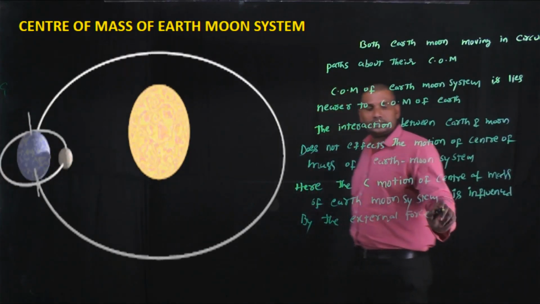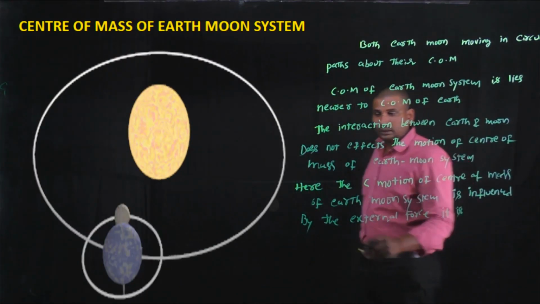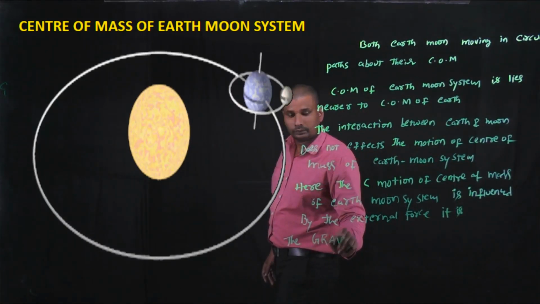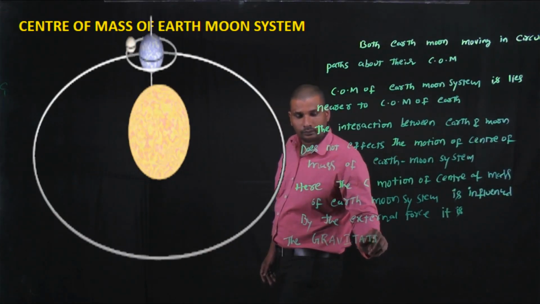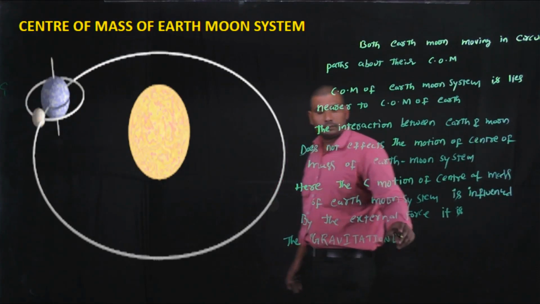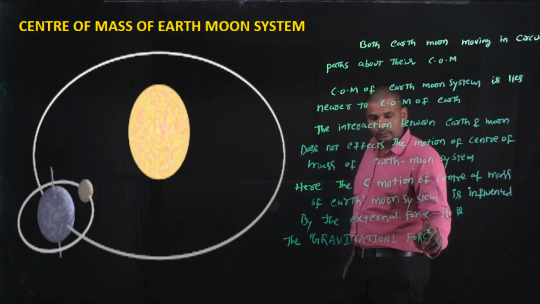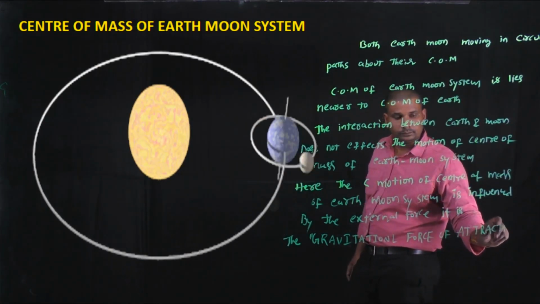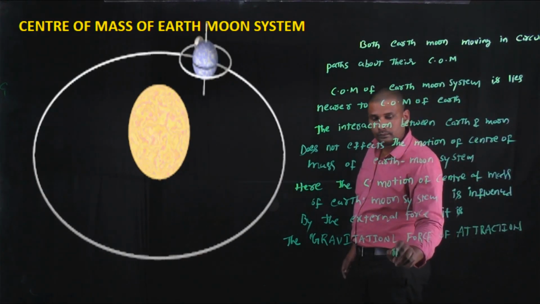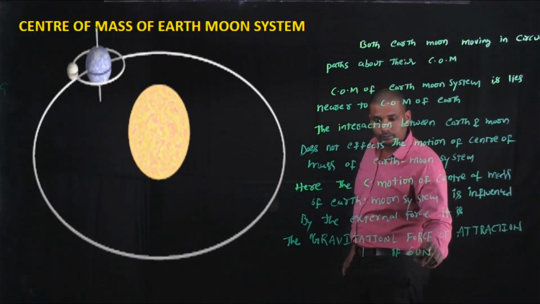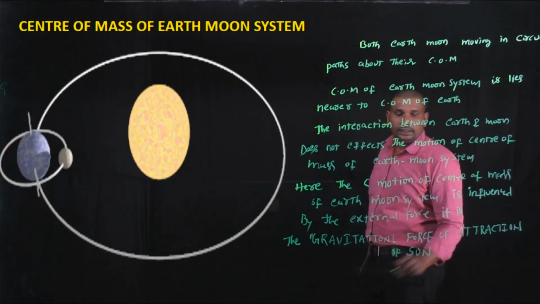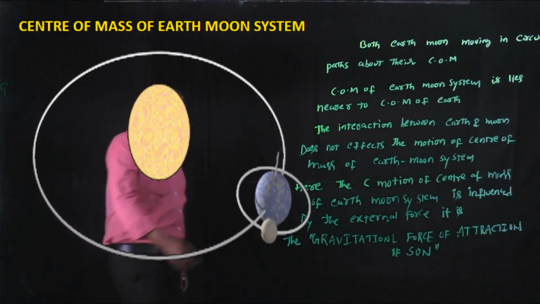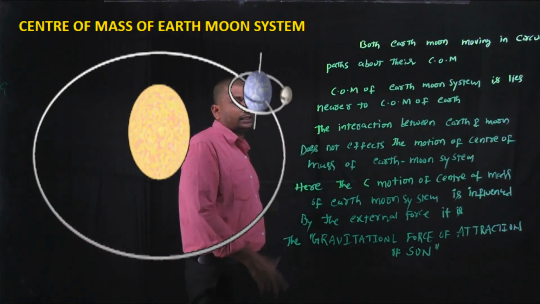It is nothing but the gravitational force of attraction of the sun. Okay, this is the only external force which acts on all the planets of the solar system.